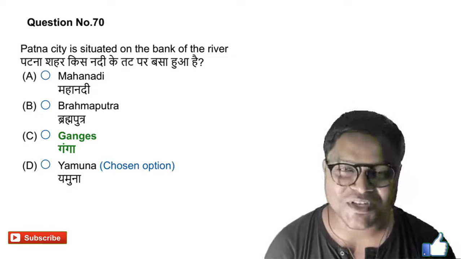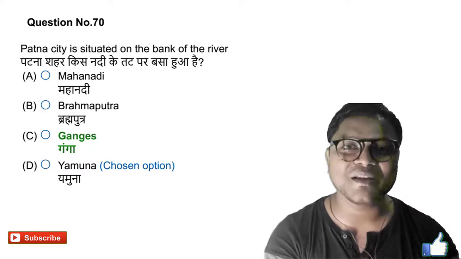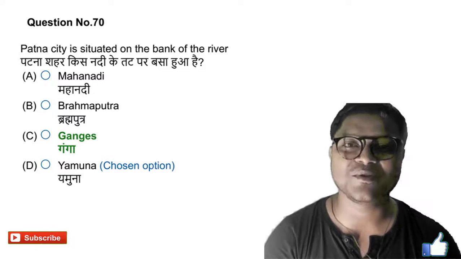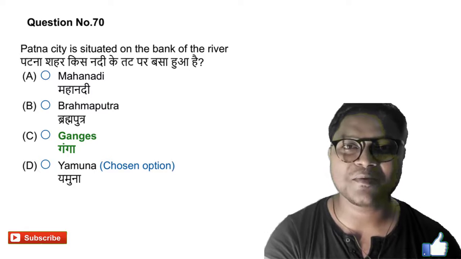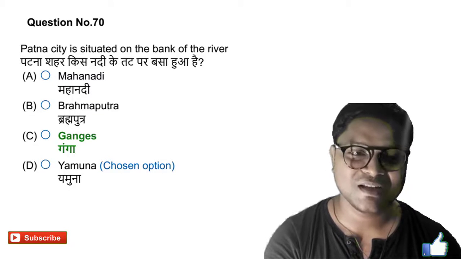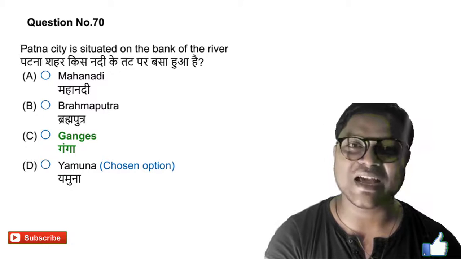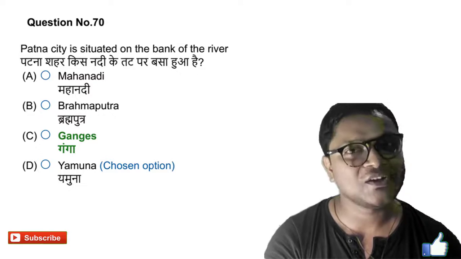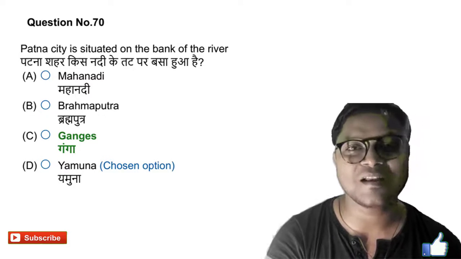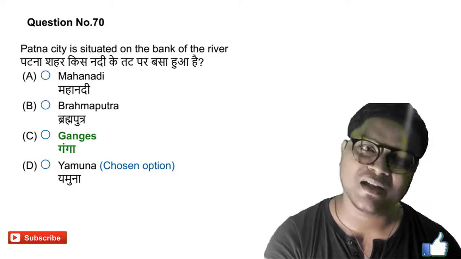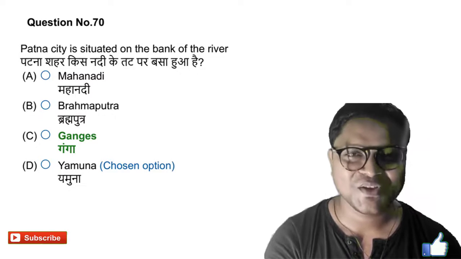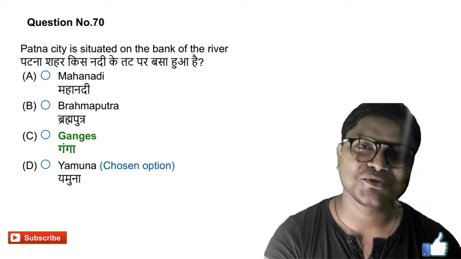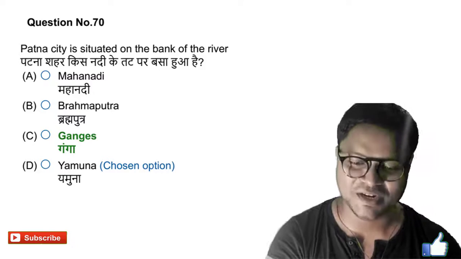Next question we will go for question number 70, which is regularly asked in many competitive exams. Patna city is situated on the bank of the river dash. So on the Mahanadi river bank, the city present is Cuttack. Brahmaputra is present in Assam, so Guwahati is the right answer for this. Ganga, many cities are found on the bank of river Ganga. Patna is also among them. The last option D, Yamuna, New Delhi is situated on the Yamuna. So option C is the right answer for it.